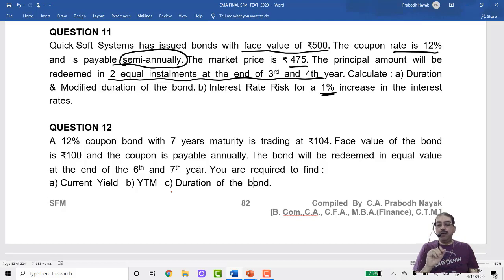Now, what is the difference between this problem and the previous problem? There are 2 differences. In the previous problem, it was annual calculation. In the current problem, it is semi-annual calculation. Same way, in the previous problem, YTM was given as 13.53%. In the current problem, YTM is not given. That means my first job is to calculate YTM. So let us start with the calculations.